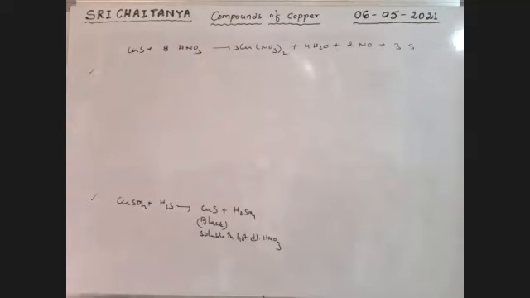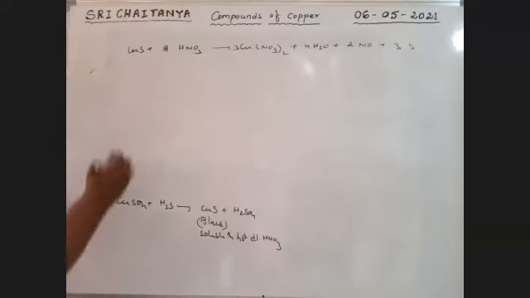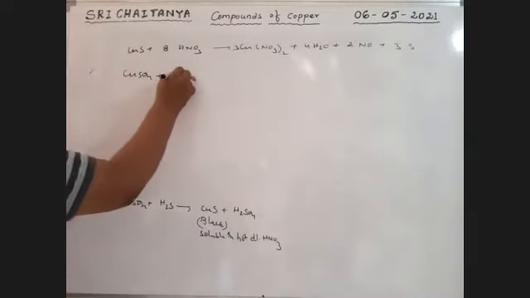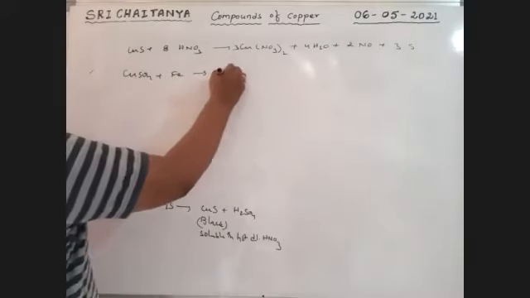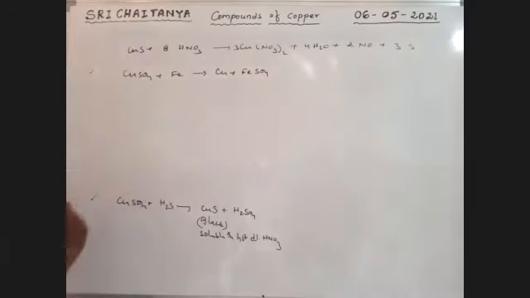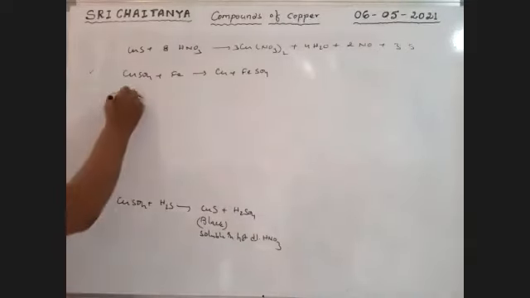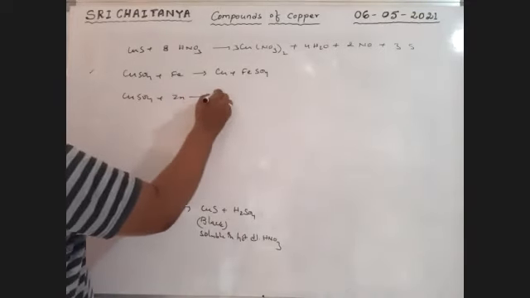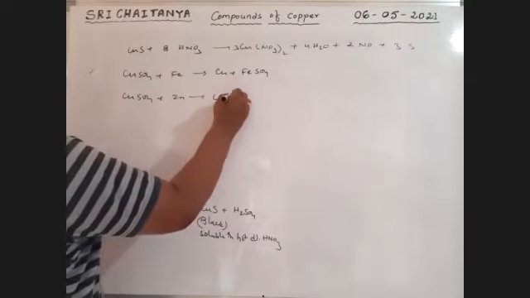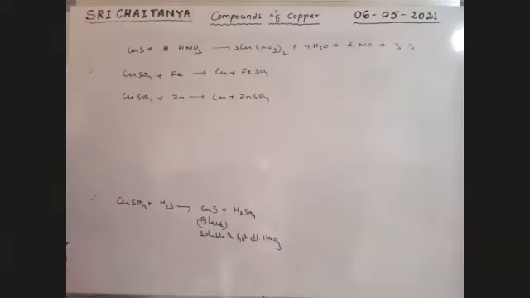Next, when it reacts with iron, CuSO4 reacts with Fe and gives Cu plus FeSO4, a displacement reaction based on E0 values. Next, when CuSO4 reacts with zinc, that is not possible in reverse: Cu plus ZnSO4 is possible, but the reverse is not possible.